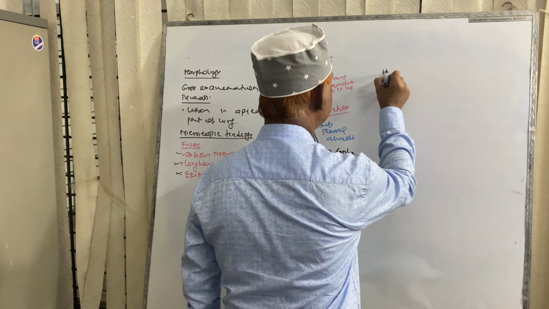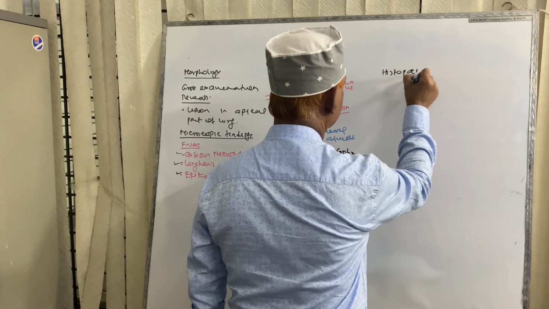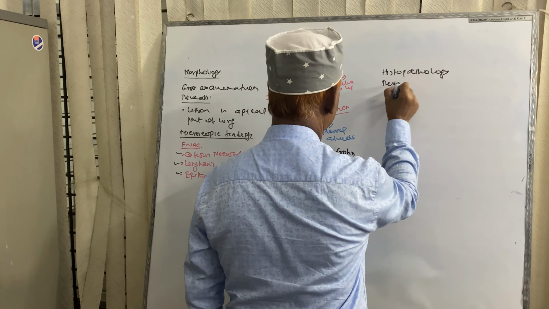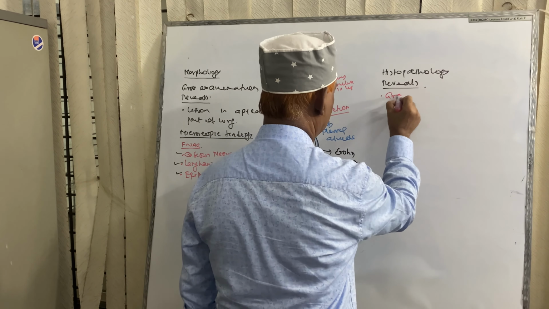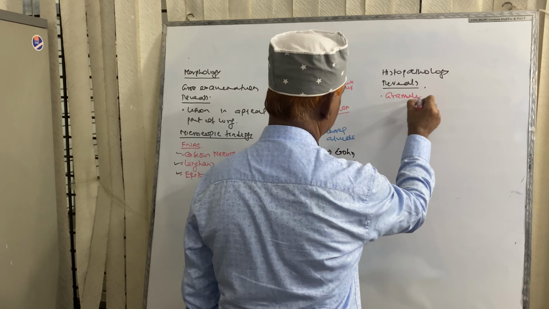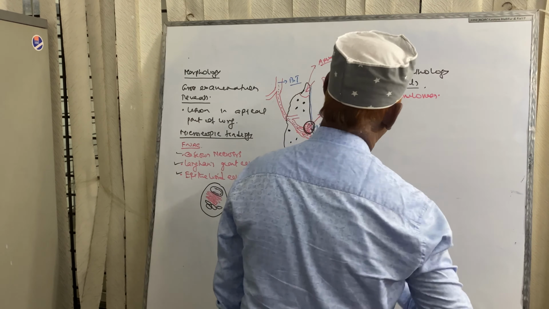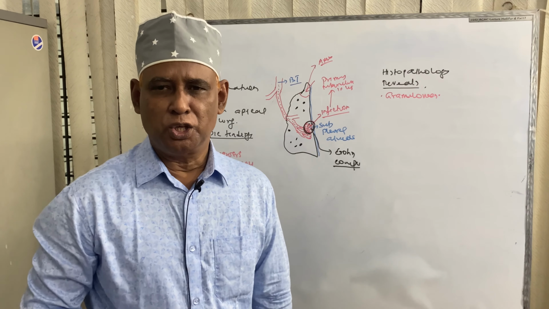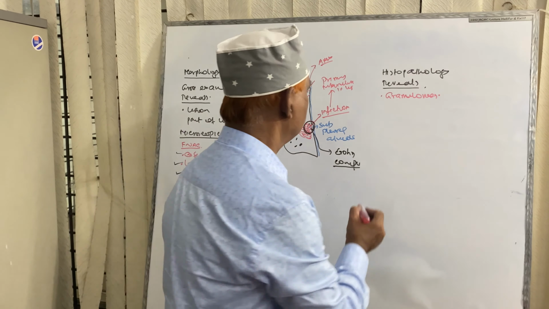Histopathology reveals granuloma. Granuloma is the microscopic nodular collection of epithelioid cell.